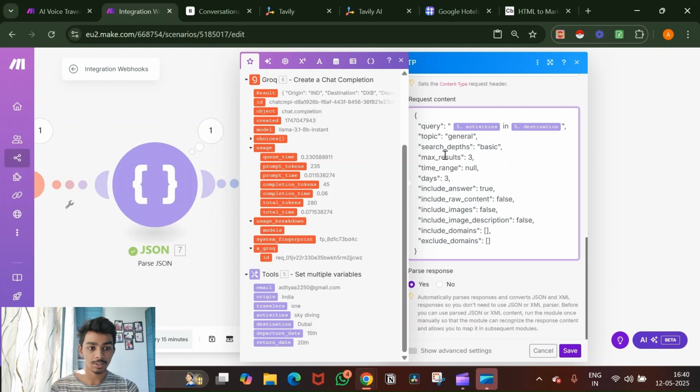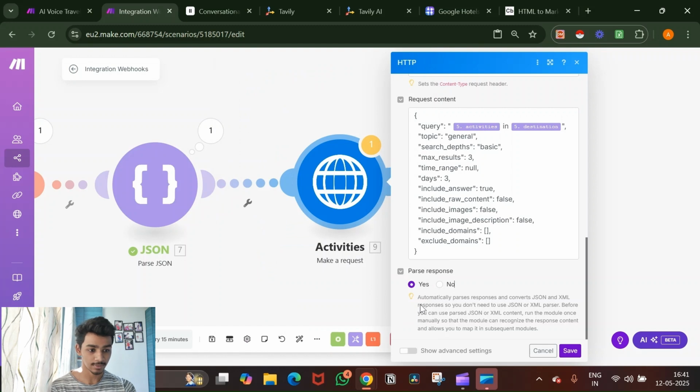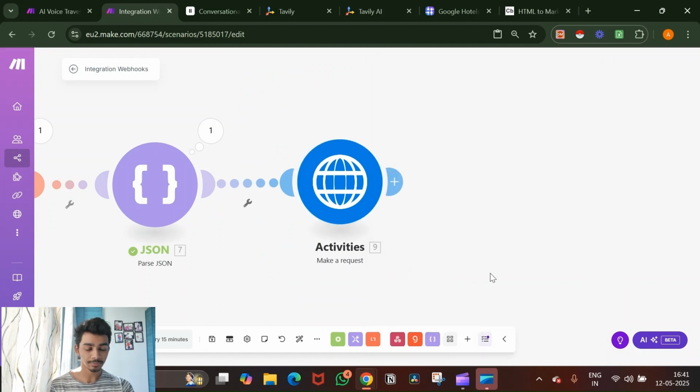Topic is a general topic. The search depth is basic. Maximum result 3. Time range null. Days 3. You can copy this. I'll have the blueprints, everything in the description. You can just import it. You don't have to do all of this. And make sure to turn the parse response to yes. And now hit save. One headache gone. Now two more headaches.